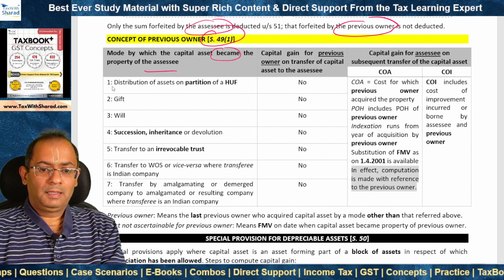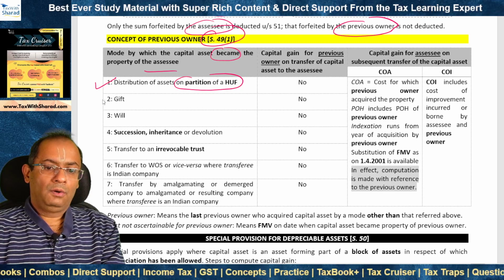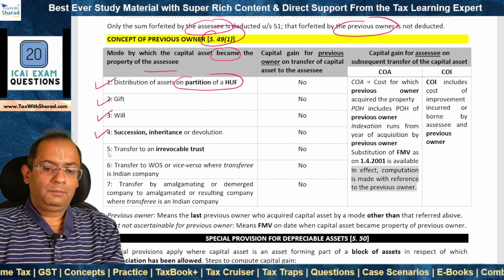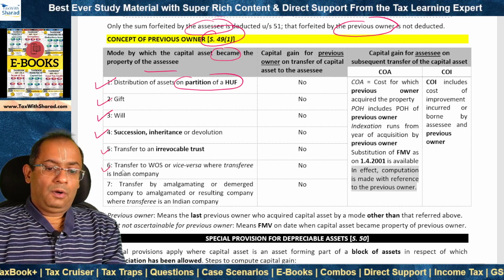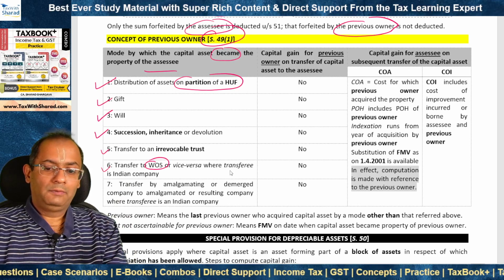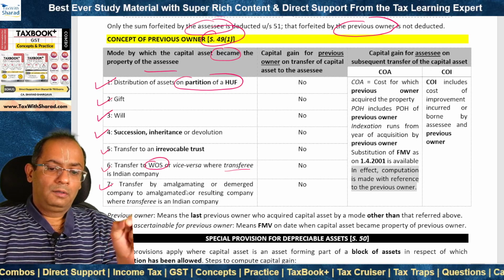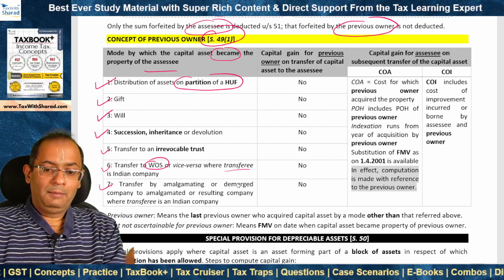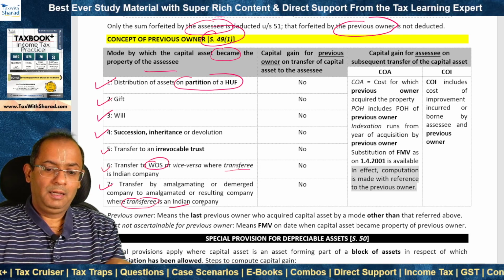So where the SSE acquires the capital asset either by way of distribution of assets on partition of a HUF, or by way of a gift, or will, or succession, inheritance, or devolution, or by way of transfer to an irrevocable trust, or transfer by a holding company to its wholly owned subsidiary, or vice versa, provided the transferee is an Indian company, or transfer in the case of amalgamation or demerger by the amalgamating or demerged company to the amalgamated or resulting company, provided the transferee is an Indian company.